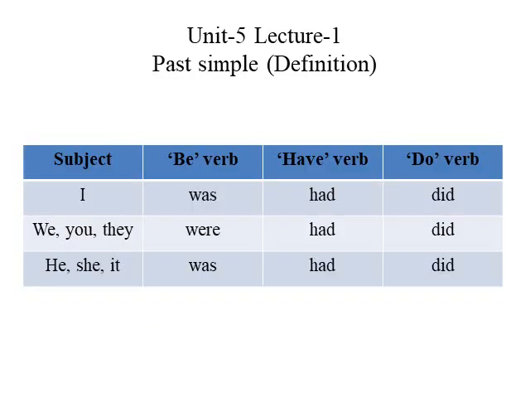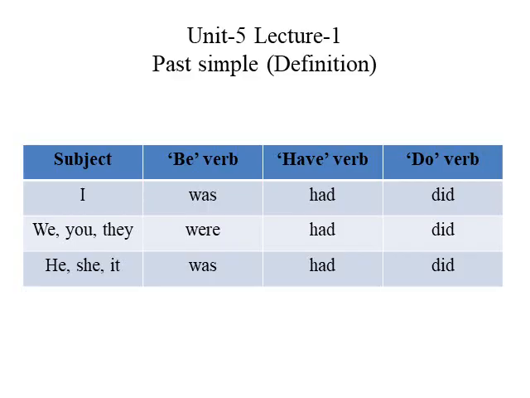Now, in terms of subject, what should be the verb in past simple? There are three main types of verb: be verb, have verb, do verb. So there are three types of subject. In the first type we have only I. So in past simple we use I was.